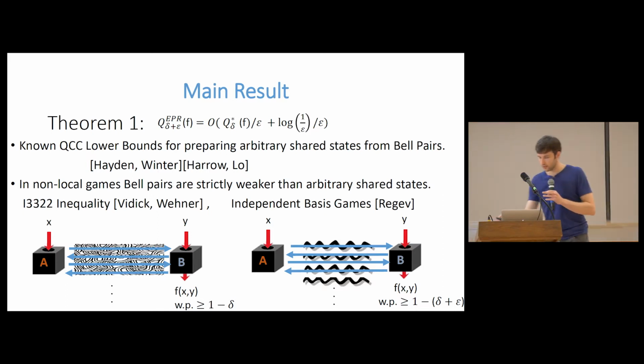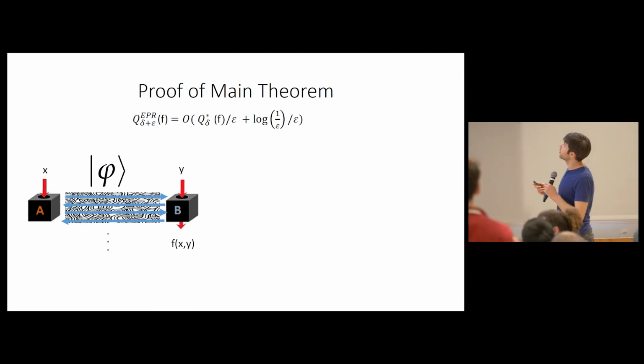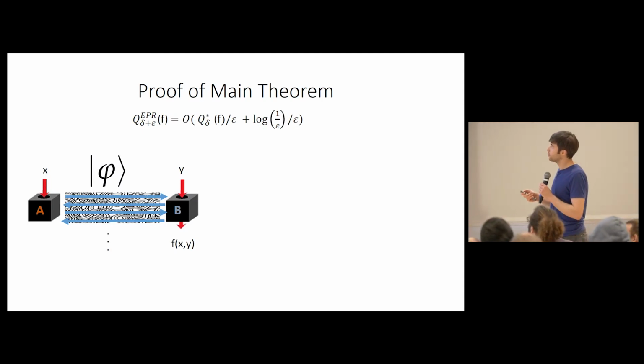I have 6 minutes, maybe. So I'll try to say a little bit about the proof of this theorem. So the general outline of this theorem is that we're going to start with an entanglement-assisted communication complexity protocol with arbitrary shared entanglement, and we're going to try to simulate it by one where you only share EPR pairs.